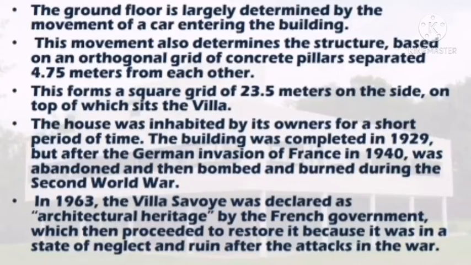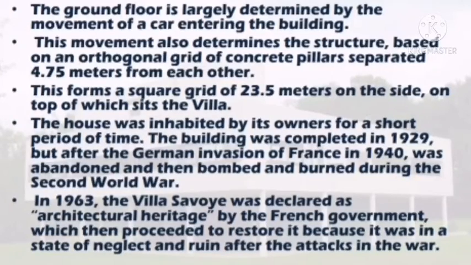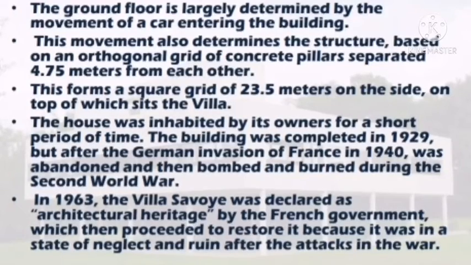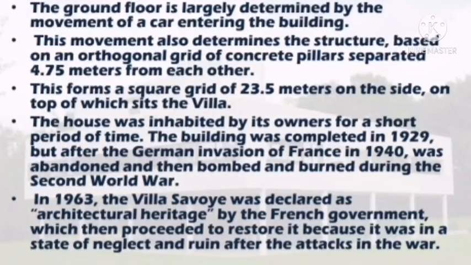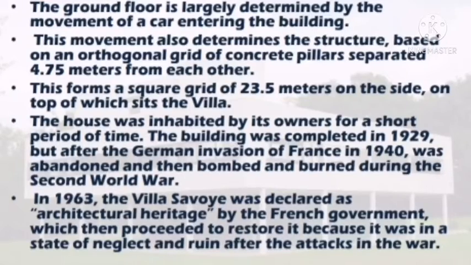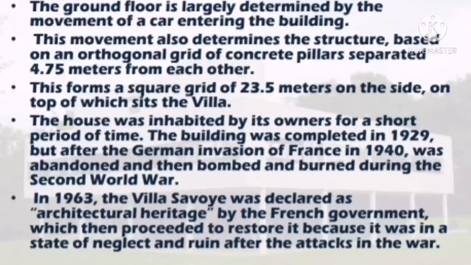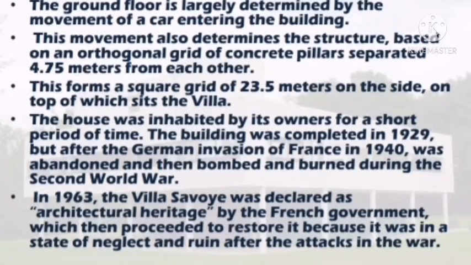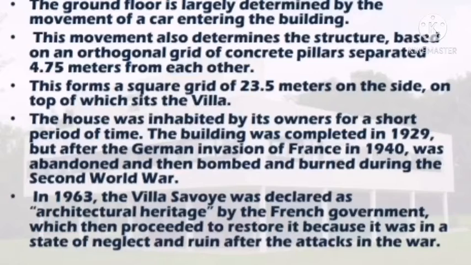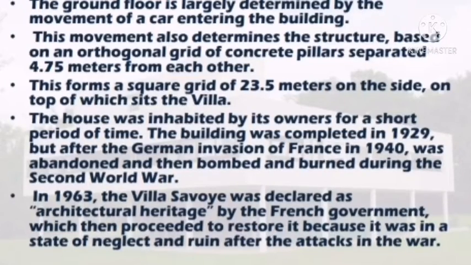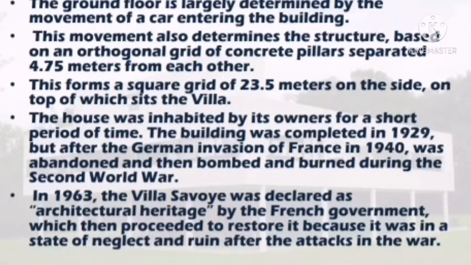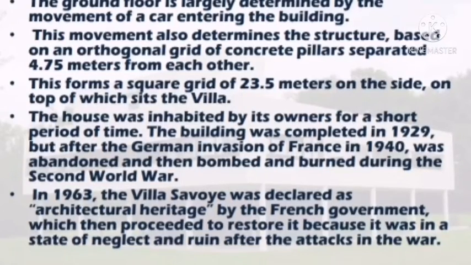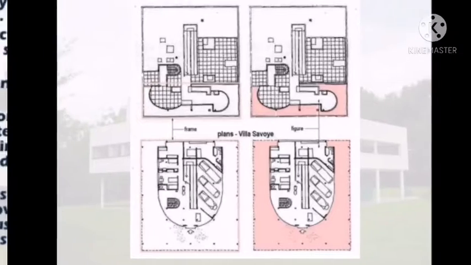The building was completed in 1929, but after the German invasion of France in 1940 it was abandoned, bombed and burned during the Second World War. In 1963, Villa Savoye was declared an architectural heritage building by the French government, which then proceeded to restore it because it was in a state of neglect and ruin after the attacks of the war.